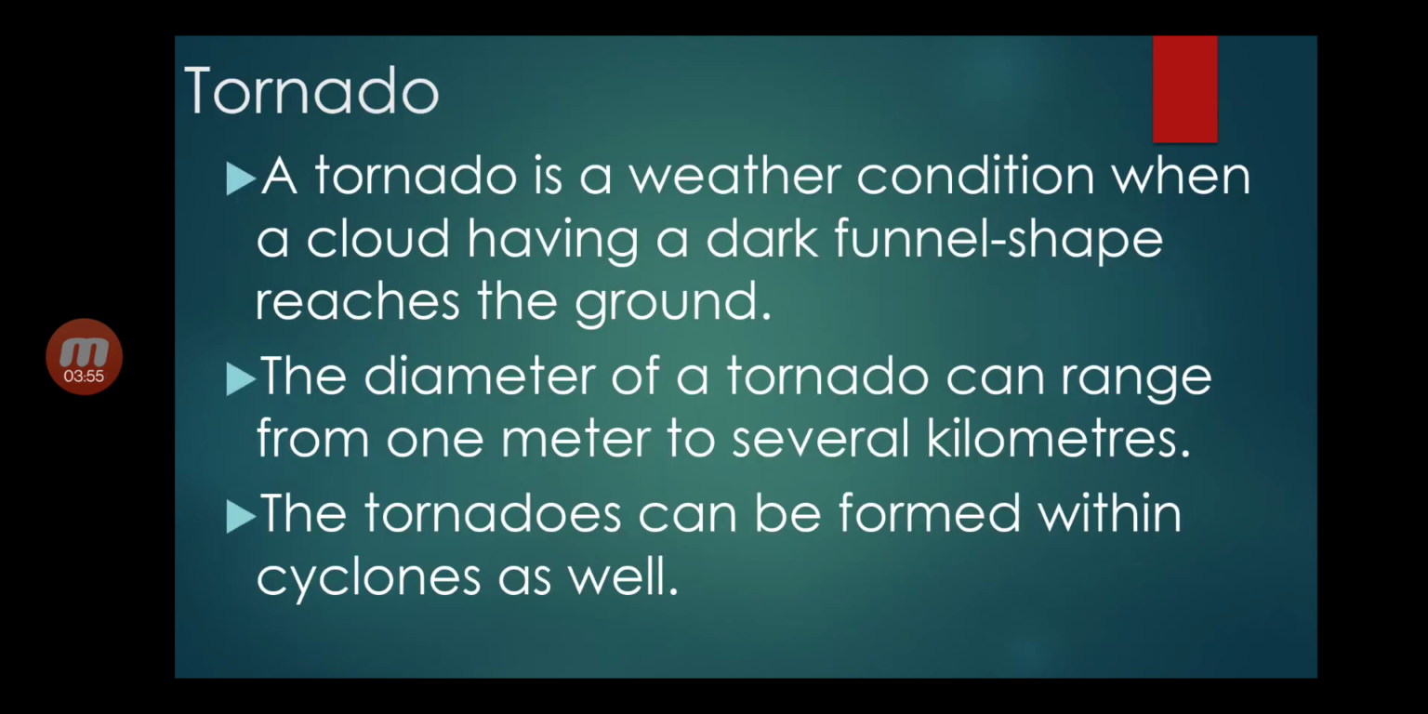Tornado. A tornado is a weather condition when a cloud having a dark funnel shape reaches the ground. The diameter of a tornado can range from 1 meter to several kilometers. Tornadoes can be formed within cyclones as well.